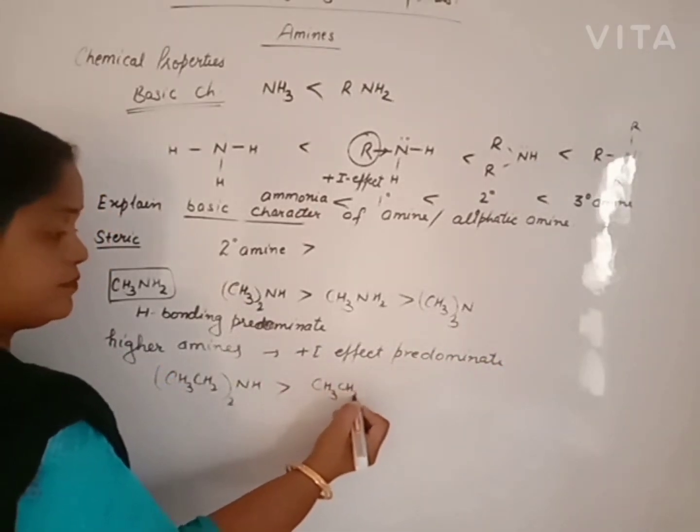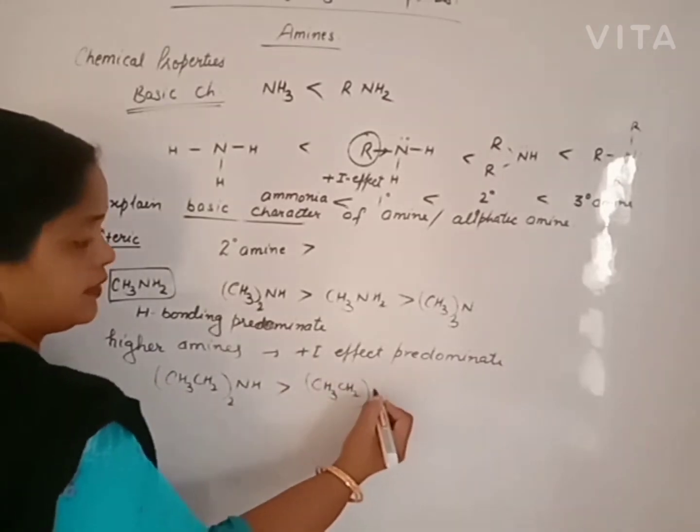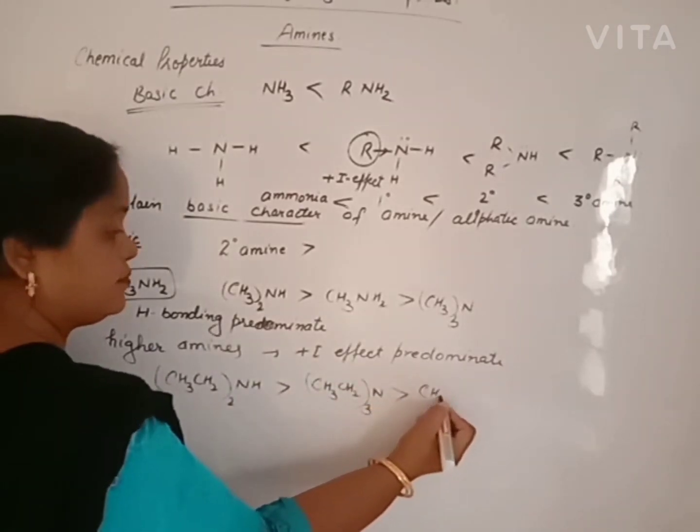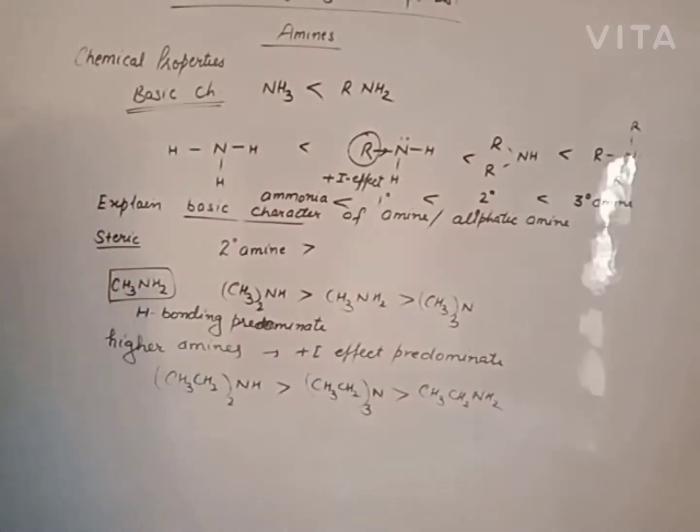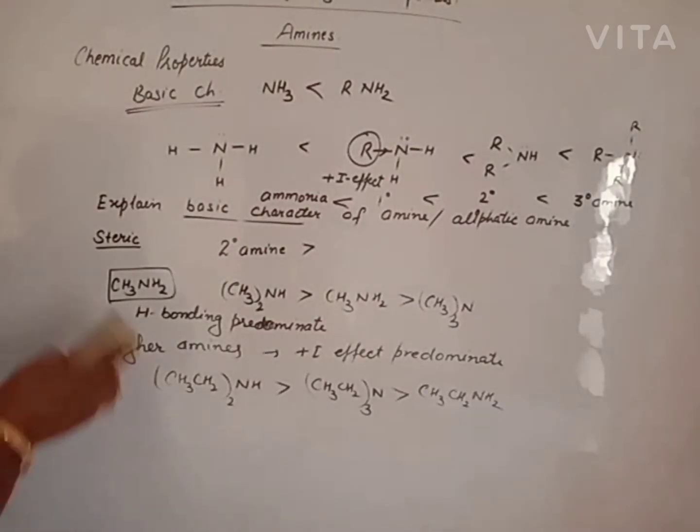So tertiary amine is more basic than primary amine. So the basic character of amines is discussed on the basis of three factors: inductive effect, hydrogen bonding and steric hindrance.